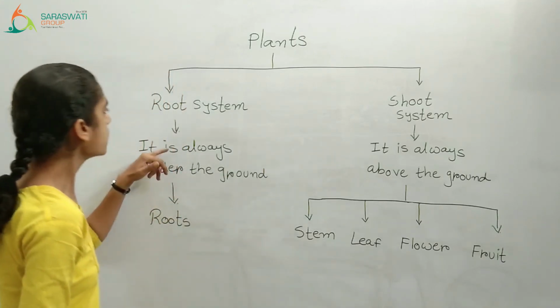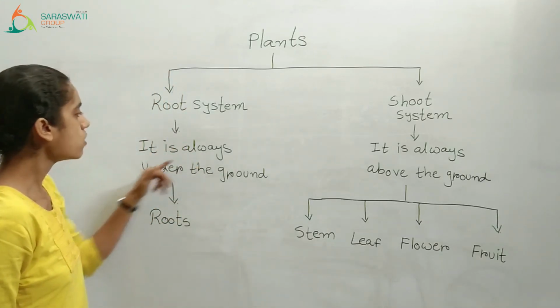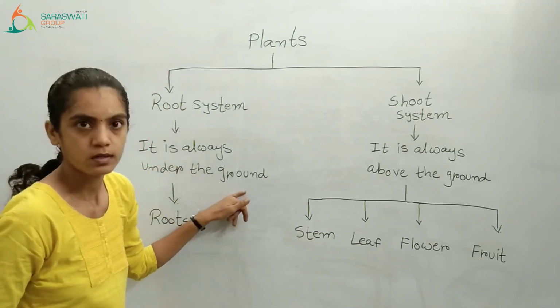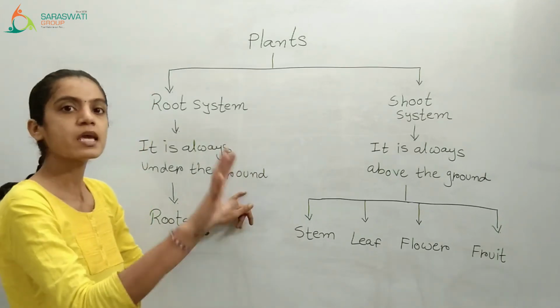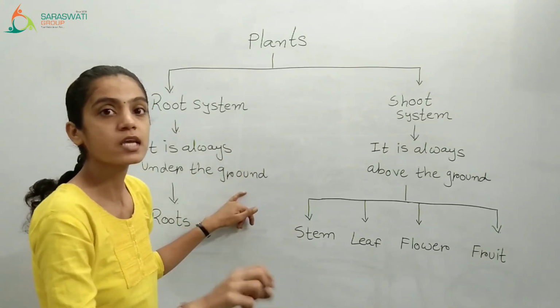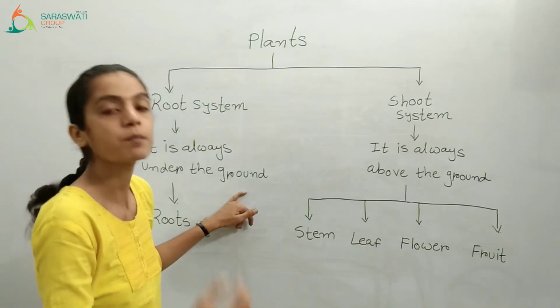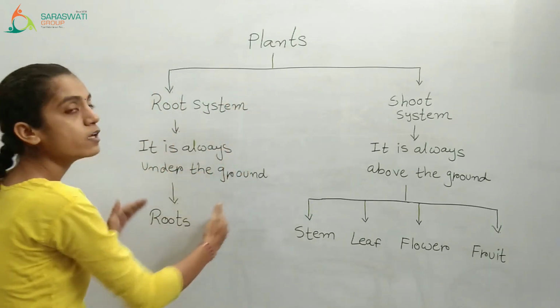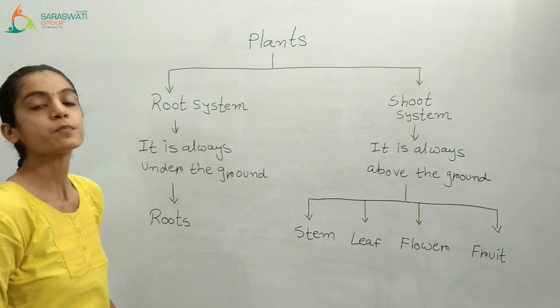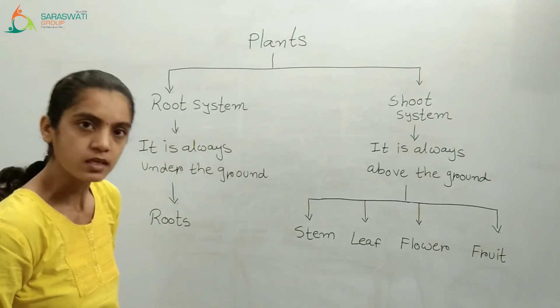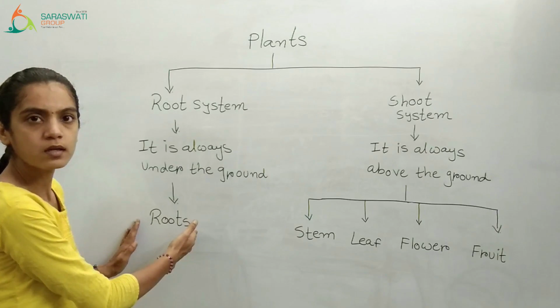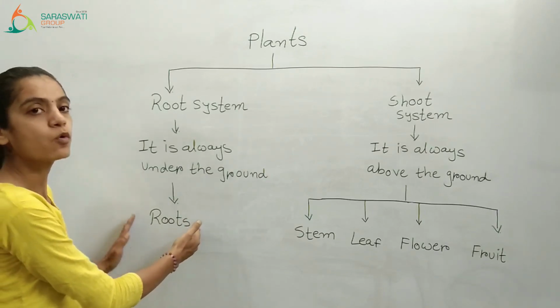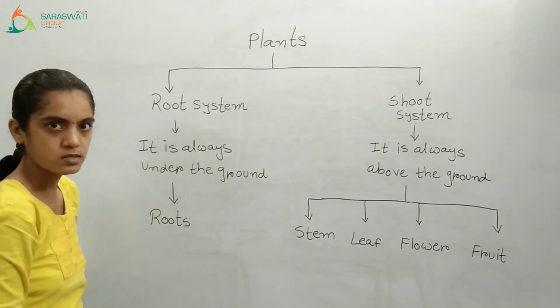The root system is always under the ground. That means when you look at a plant, you can't see its root, right? Because it is always under the ground. Now in a root system, which part of the plant can be seen? Root only, right? We can have only root in the root system.